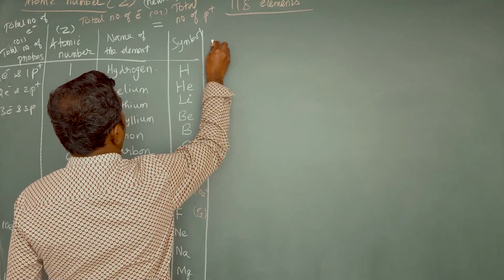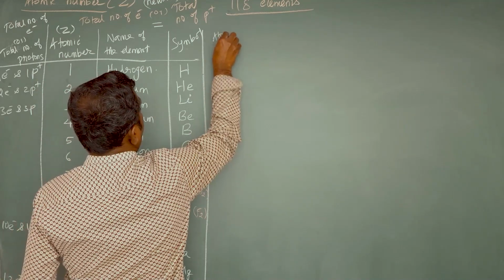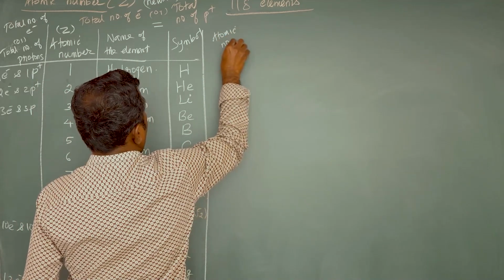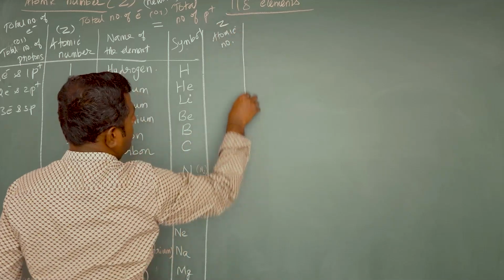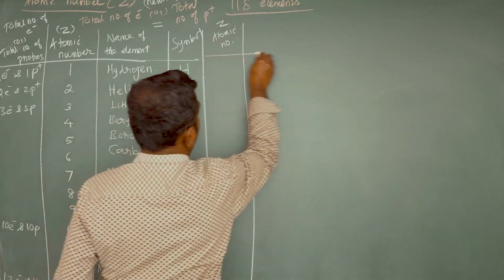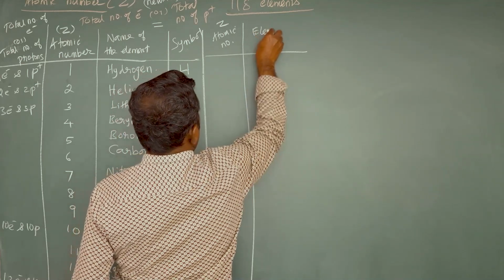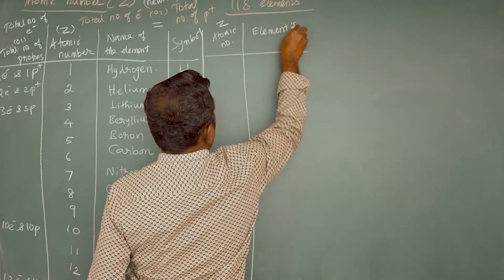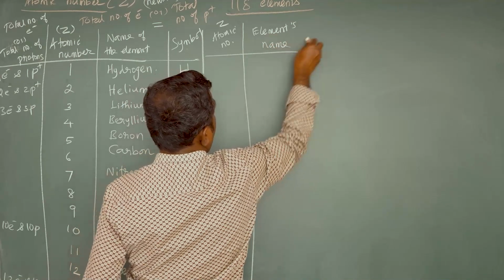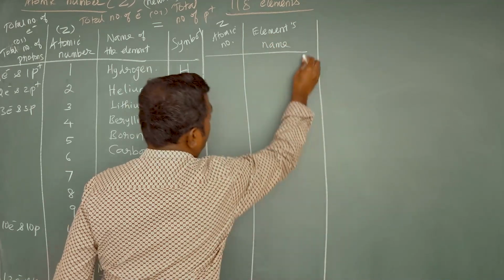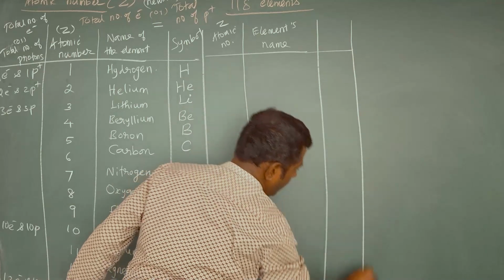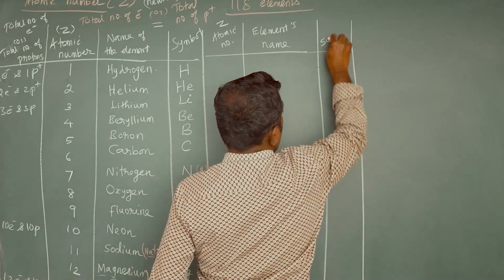Now next atomic number. The symbol for atomic number is Z, capital Z. And element name. Element's name along with the symbol.